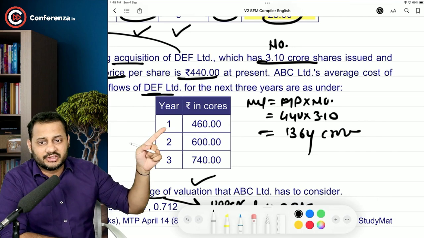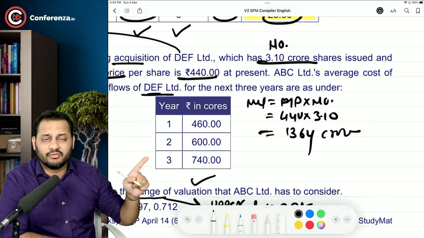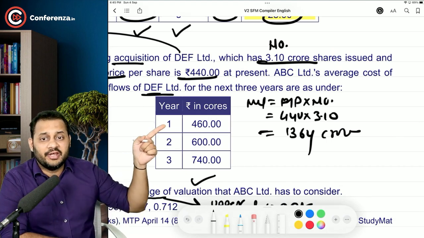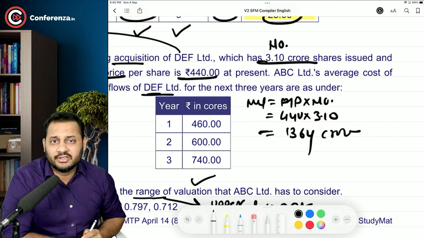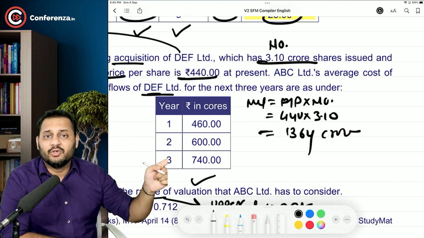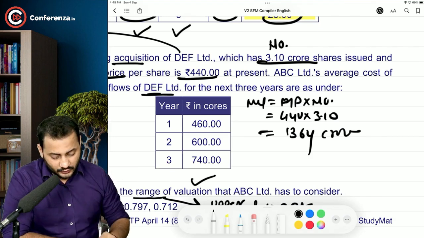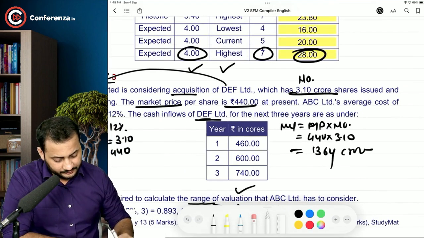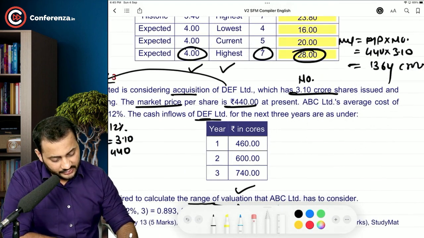So 460 will be received, 600 and 740 will be received in the respective year. How much you should pay to buy such a company which will fetch this much of the value in the coming 3 years? Very simple, sir. Calculate the present value of all these cash flows. So just start with the exact table. I will just take these values here.